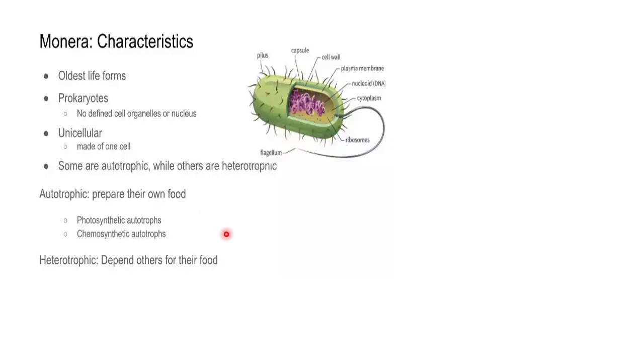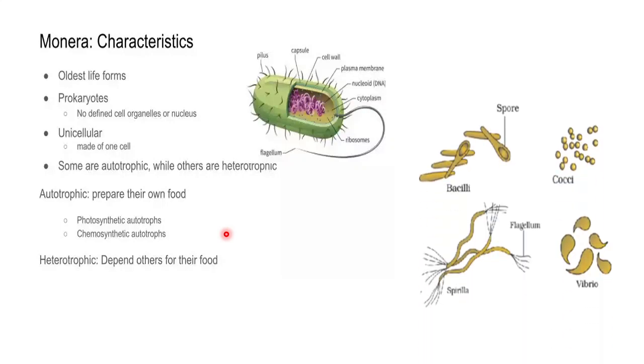Now, on the basis of nutrition, we have classified in this way: autotrophic, heterotrophic. Then on the basis of shapes, even we can classify Monera, the shape of the cellular structure. Based on the shape, we have these four types: bacilli, which are rod shaped, as you can see here; cocci, which are spherical shaped; spirilla, if it is spiral shaped; and vibrio, if it is comma shaped. Among these, again, they can be autotrophic or heterotrophic, but just on the basis of the shapes, we have classified into these four types.